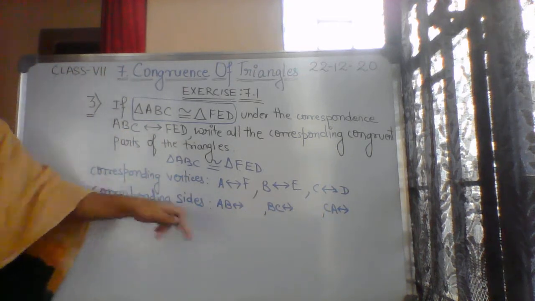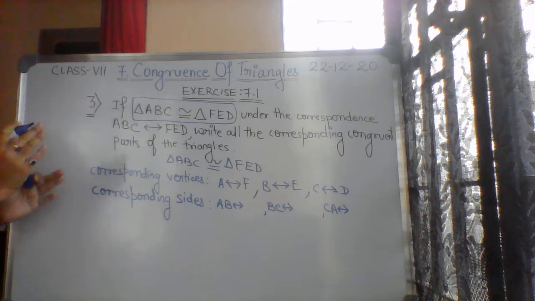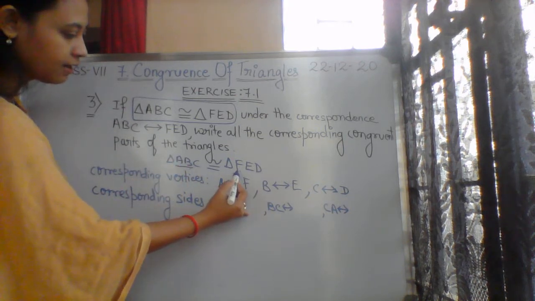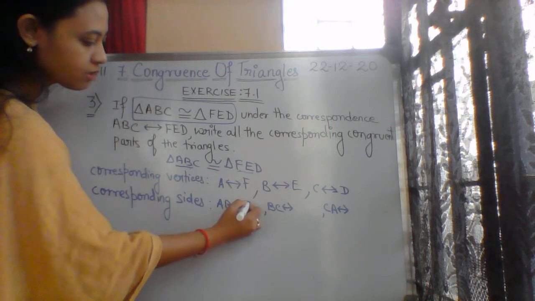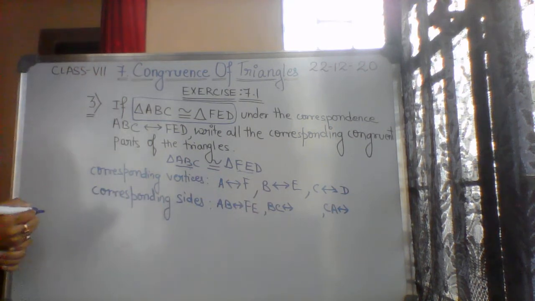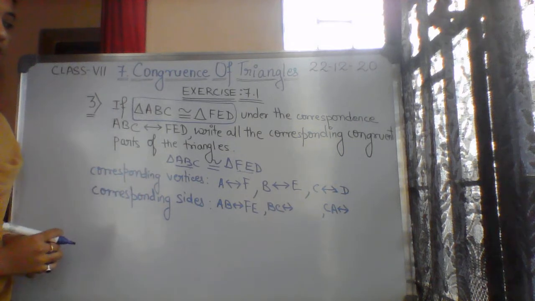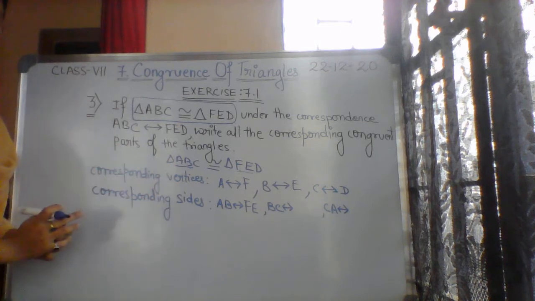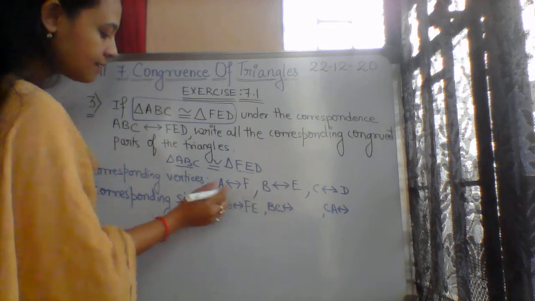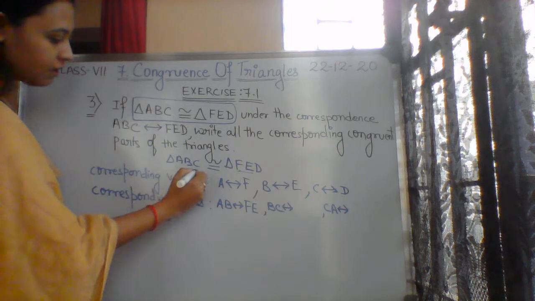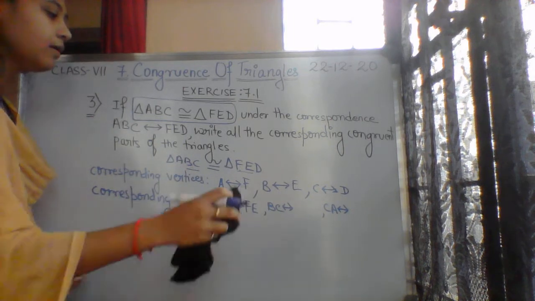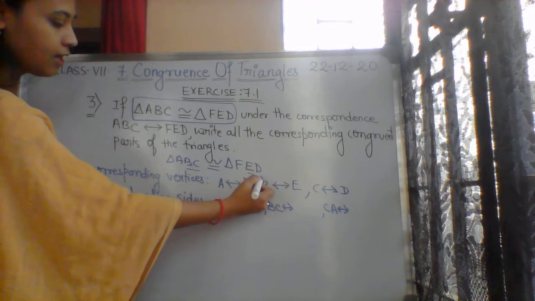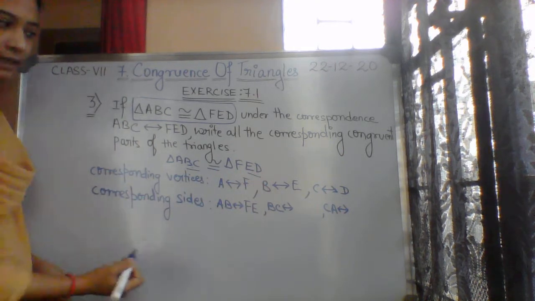So AB, you have to see the order. AB, so the same order we have to take over here: FE. So AB will be corresponding to FE. We cannot write EF. If we write EF, then we have to write BA. Now BC, here we have to take second and third: ED.